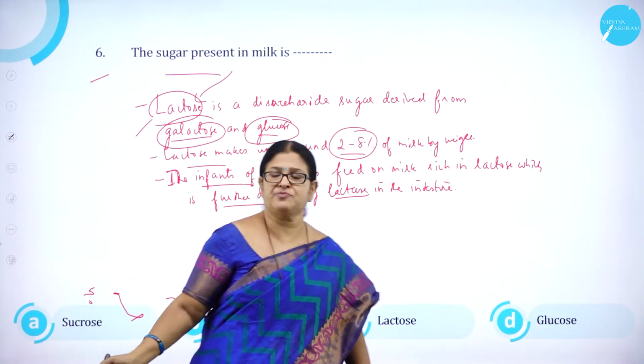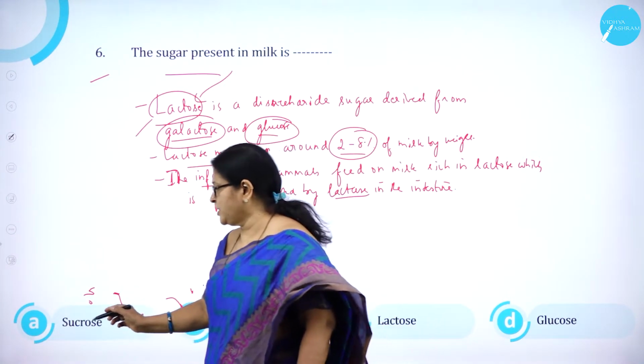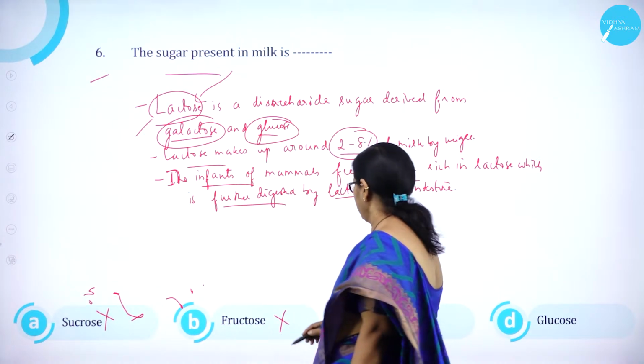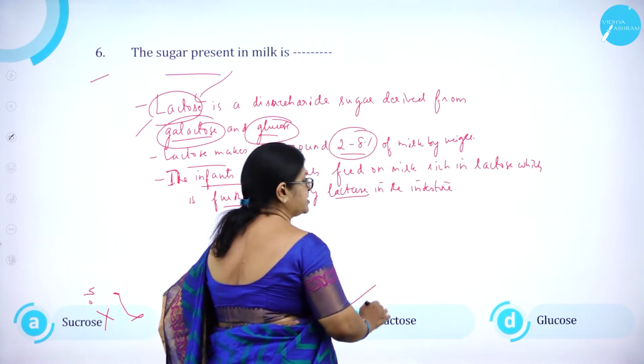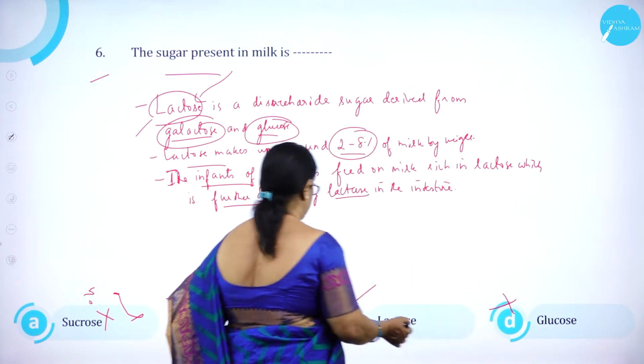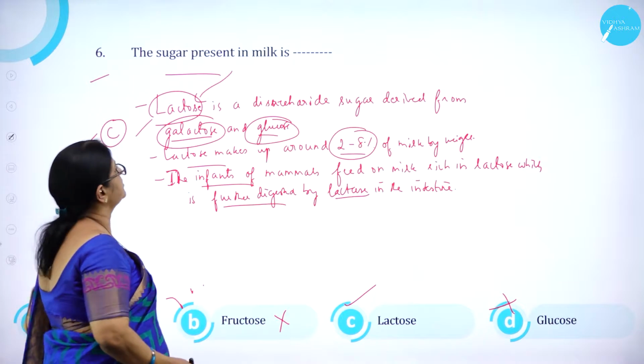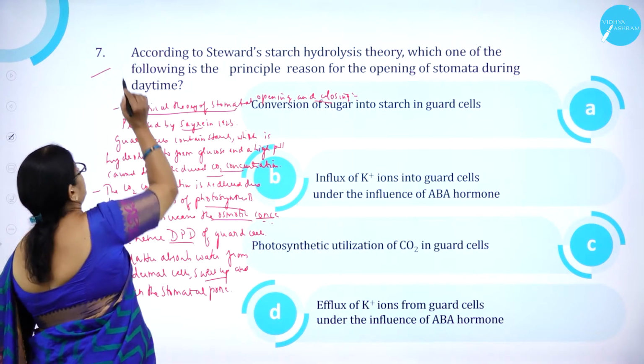So sucrose is found in, right? So option A, sucrose, is wrong, option B, fructose, is wrong, option C, lactose, is correct, option D, glucose, is wrong. So option C is correct. Moving on to question number 7.